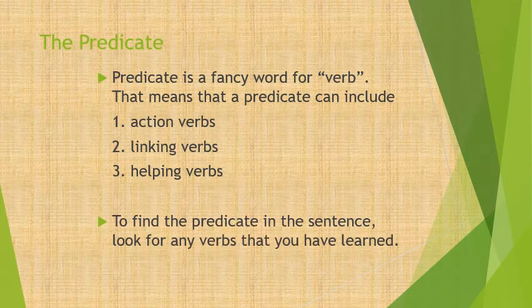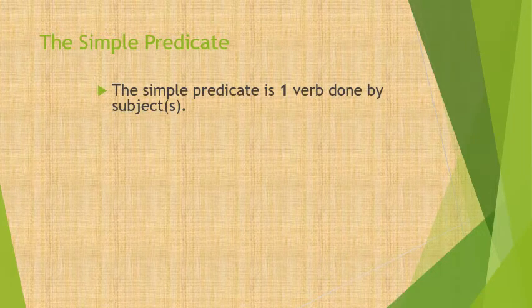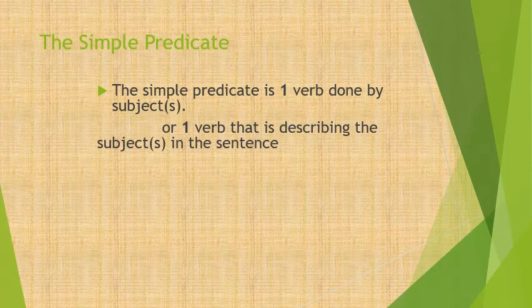To find the predicate in the sentence, look for any verbs that you have learned, and here I mean the verbs that are found above. In the simple predicate, all I care about is my verb alone. My verb can be an action verb, or it can be a linking verb where I have a description of the subject.